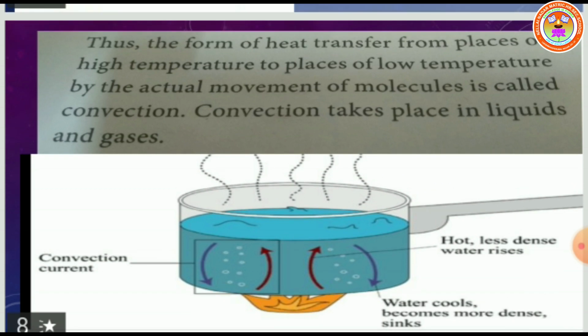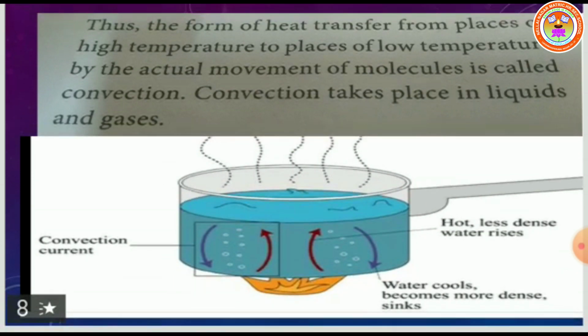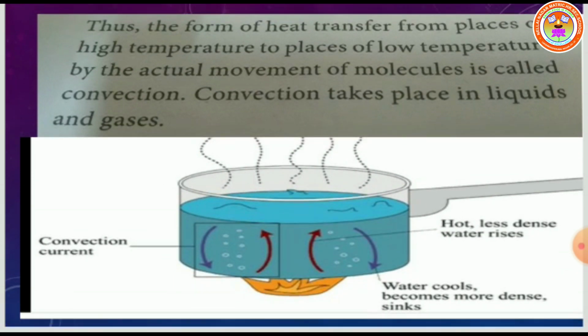Thus, heat is transferred from a place of high temperature to a place of low temperature. So, heat transferred from hot region to cold region by the actual movement of molecules is called convection. Convection takes place in liquids and gases.